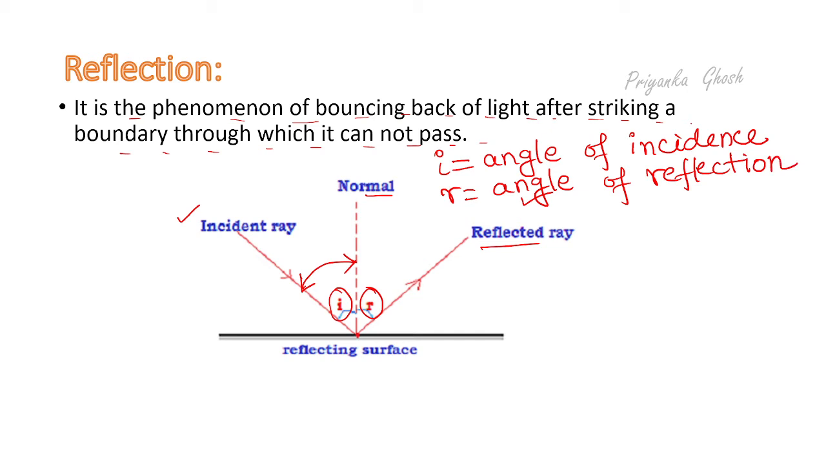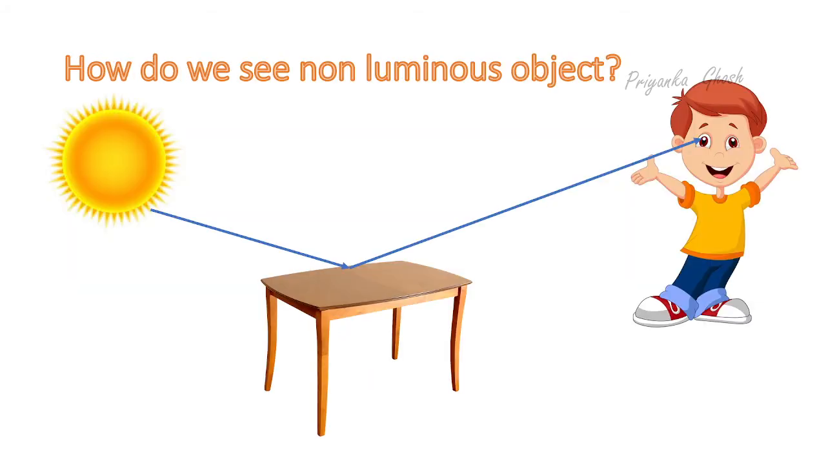Now move to our previous slide. Now tell me, in this picture which one is the incident ray and which one is the reflected ray. So this ray hits the surface, that means it is the incident ray. After hitting the surface, it goes in a particular direction, that means it enters our eyes. It is known as the reflected ray.